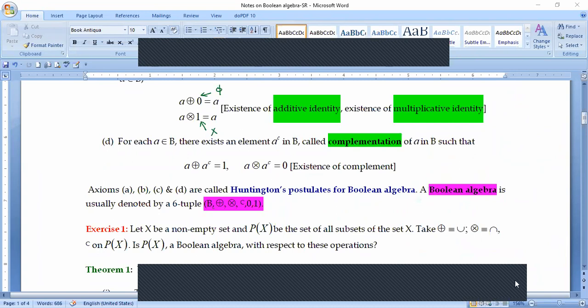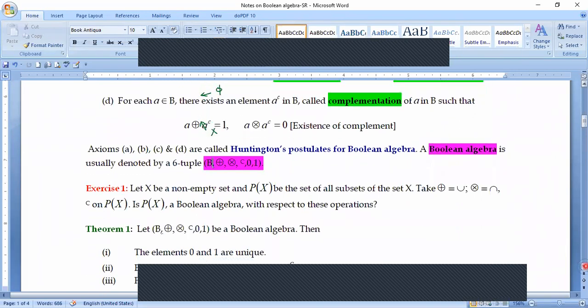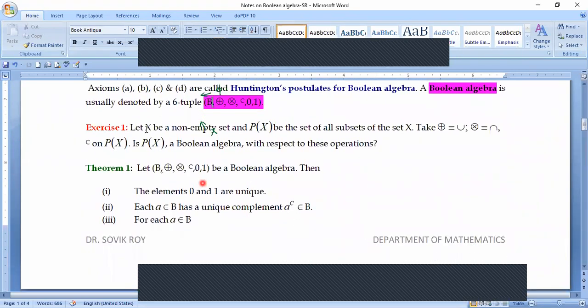So next comes a theorem. Now in this theorem, you see several statements have been made. We have considered a Boolean algebra of this form.